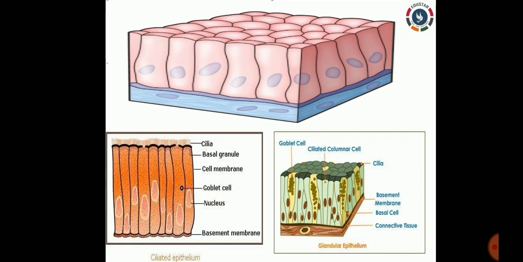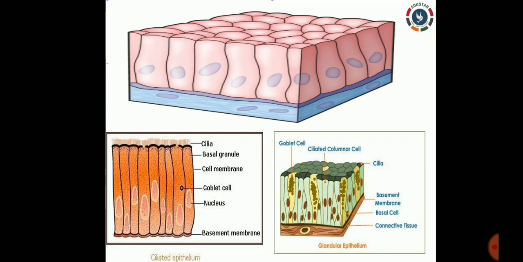In the same columnar epithelial tissue, if cilia are present on the upper surface, as you can see in the next picture, it is ciliated epithelial tissue. Cilia are nothing but small hair-like structures. So if these hair-like structures are present, it is called ciliated epithelium. These can be found in the lining of the respiratory tract, the fallopian tube of the uterus and nephrons.